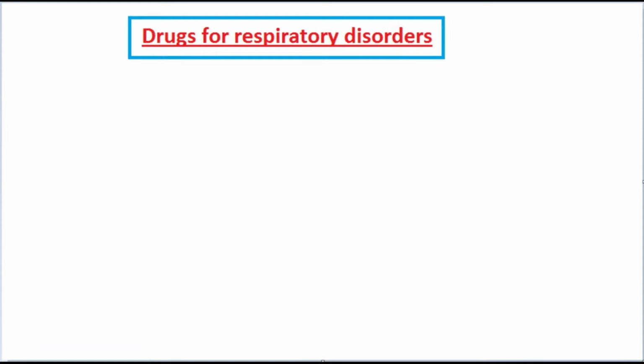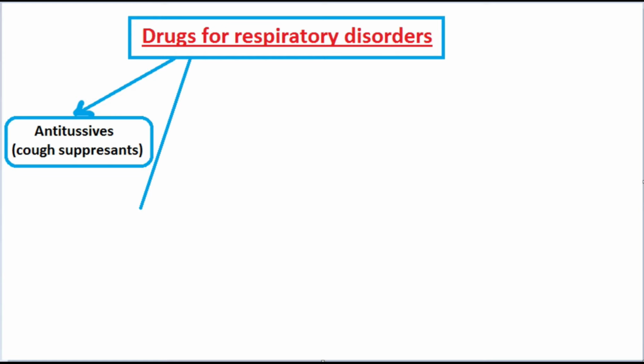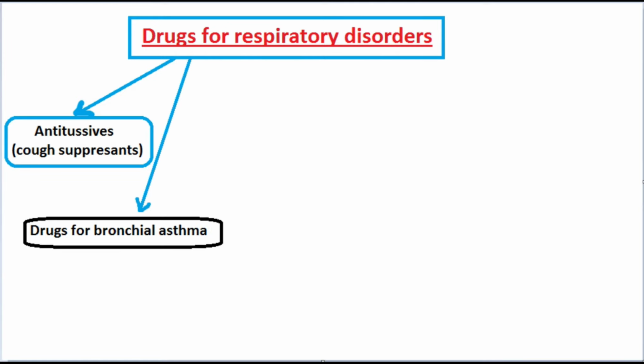In this video, we are going to cover the pharmacology of expectorants. But before we do that, let's review the drugs used for the treatment of respiratory disorders. As you may already know, there are at least four important categories, and these are antitussives or cough suppressants, drugs for bronchial asthma, pharyngeal demulcents, and last, expectorants or mucokinetics.